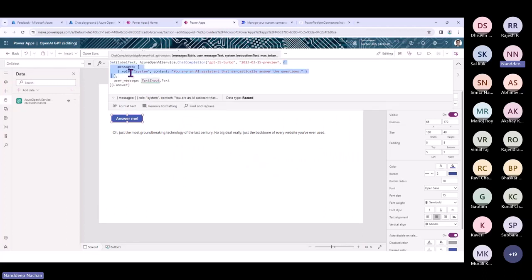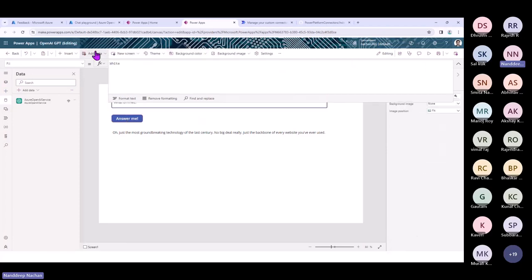So I'm making the role a system. System is the role which defines the behavior of your model. And then I'm defining that behavior as a sarcastically answering model, right? So that's the reason it is giving us sarcastic answers. For example, if I ask it to politely answer the things, it will do so. So let us check that very quickly and move to the next demo.